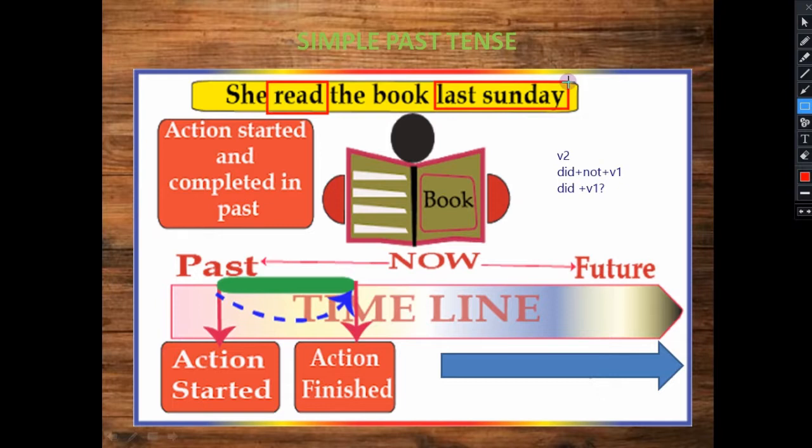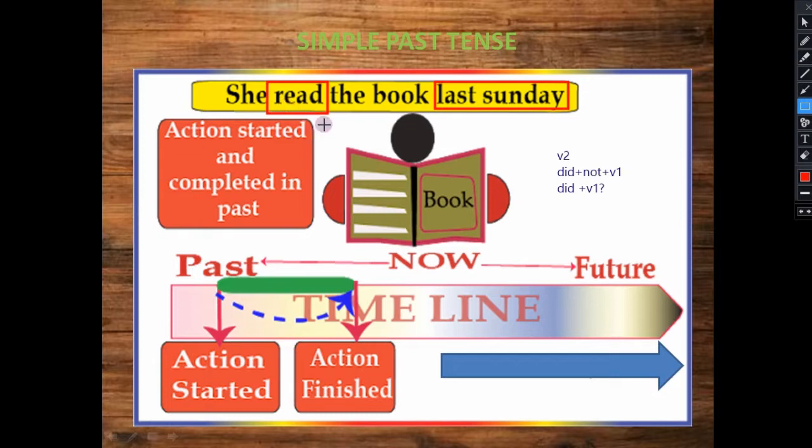Okay, so she read. Suppose if I had to speak the sentence in the present, then I will say she reads. Not first of all, with she, we have to put first form plus s or es. So in that case also we will identify that this is a simple past tense.